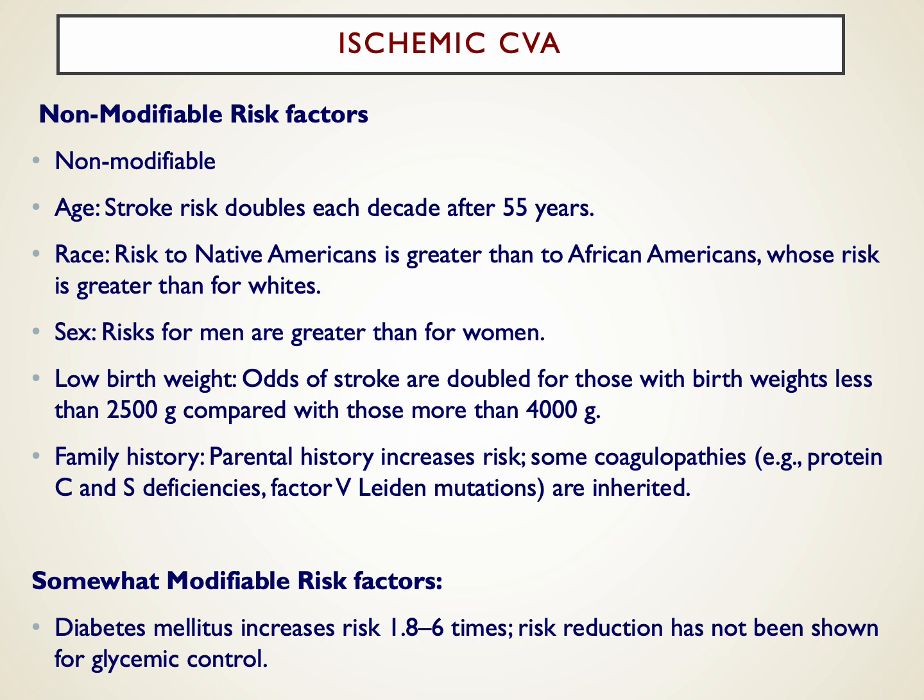The non-modifiable risk factors for ischemic CVA are age, Native Americans. The risk to Native Americans is greater than other groups. Risks as well are greater for men than women, and family history could pose some predisposition or risks as well.